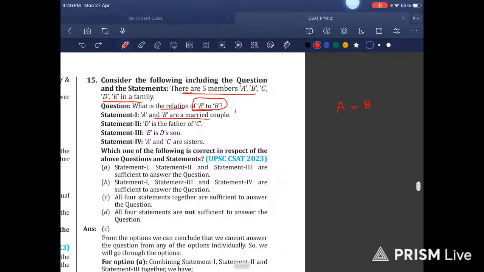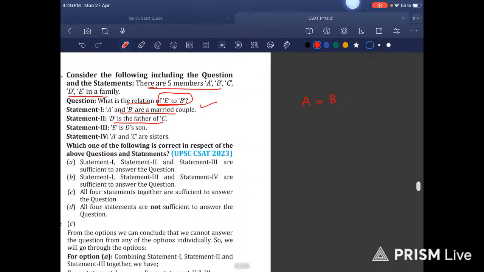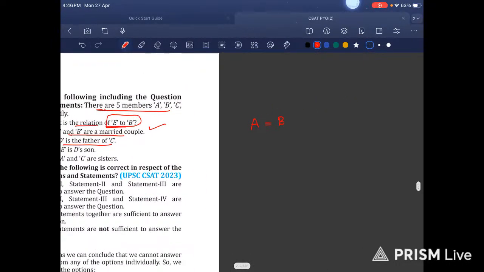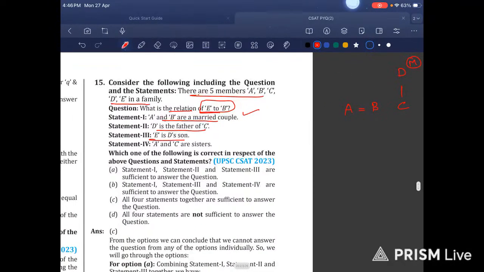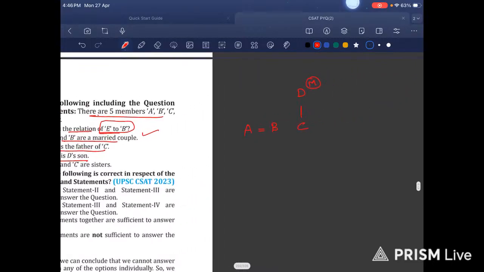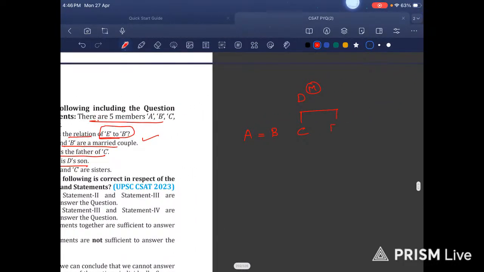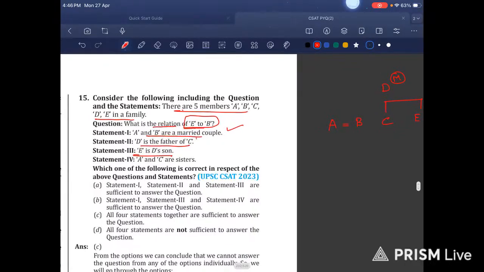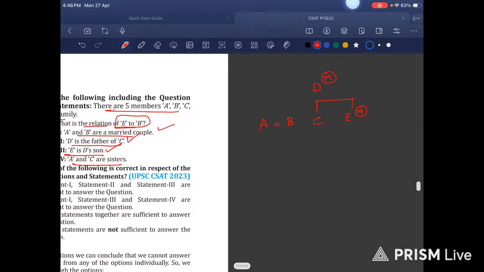Statement 2 is saying that D is the father of C. This is C, and this is D. This is male. E is D's son. This is male. D is the father of C, and E is D's son. A and C are sisters.